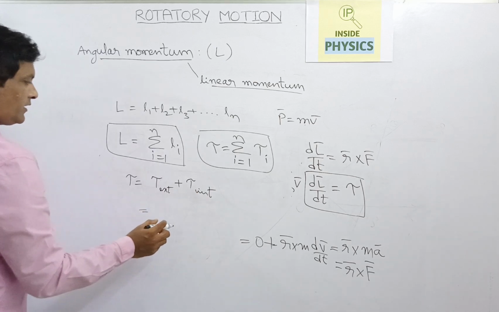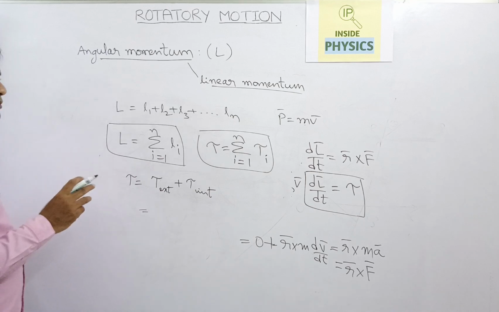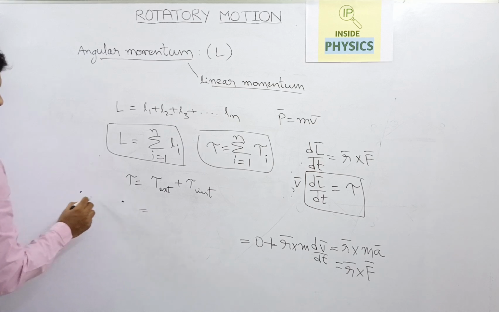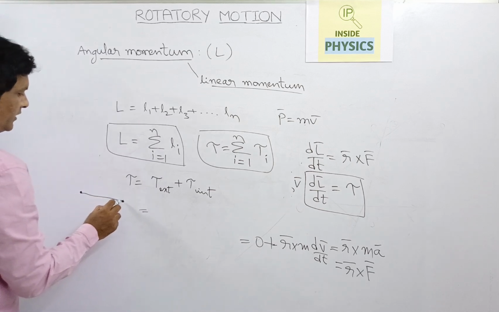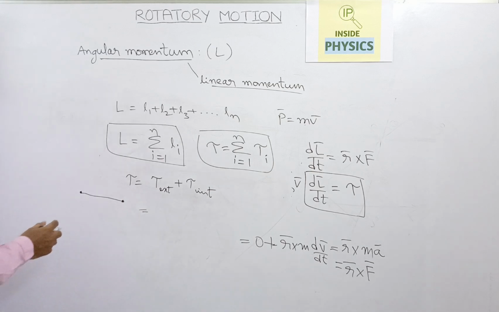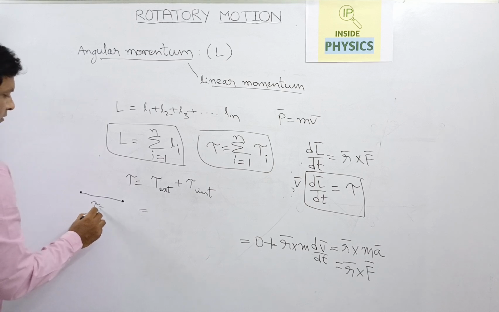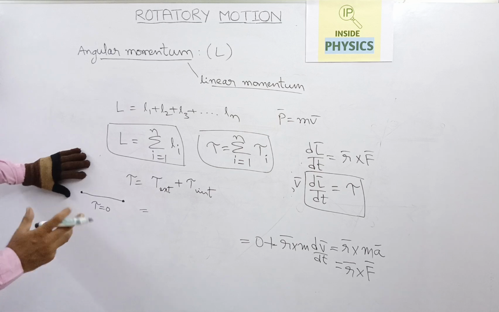Here the torque internal means the torque acting between two particles. If there are two particles, they will have an action-reaction pair according to Newton's third law, and the force between these two particles will be along the line joining them. They form an action-reaction pair, equal and opposite. The torque contribution of these two particles to the total torque will be zero, because the forces between them are equal and opposite and cancel each other.